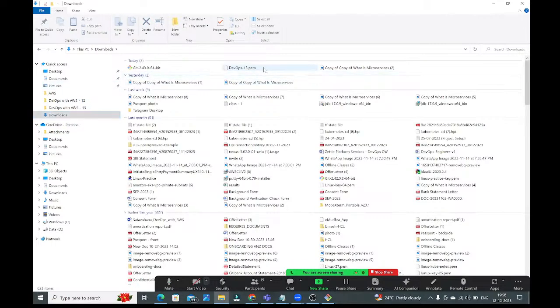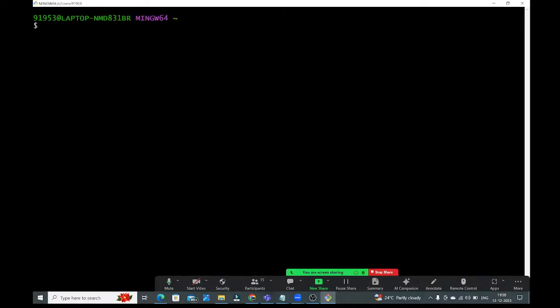Here, this PEM file is available. Whenever you create the key pair, this .pem file will be downloaded in the downloads folder. Then, if you want to connect to the Linux virtual machine, you can connect only from the location where that PEM file is available. Now, I'm not moving into that location, guys. From here, I will try to connect to the Linux virtual machine.